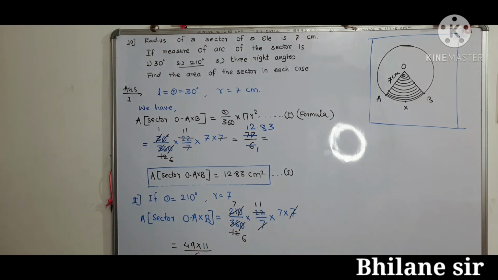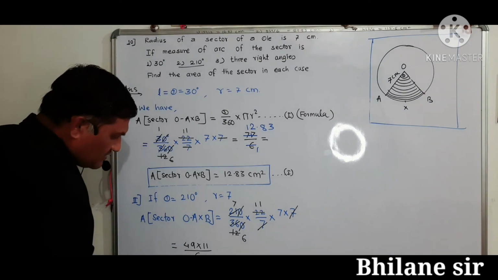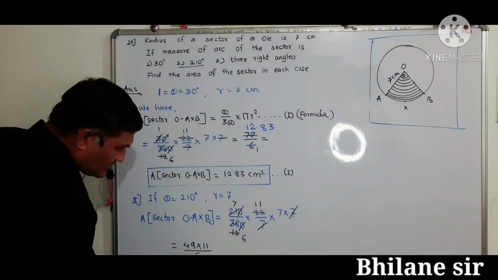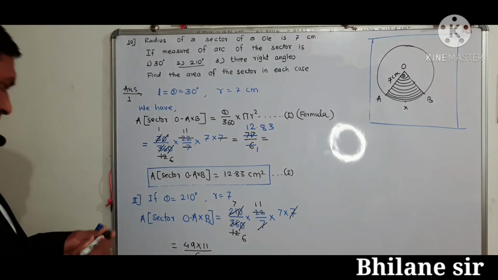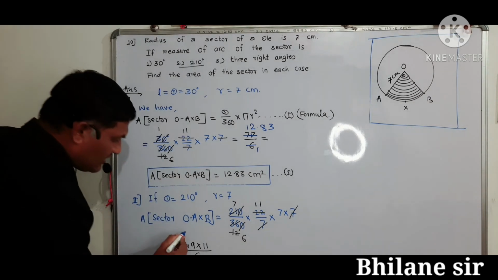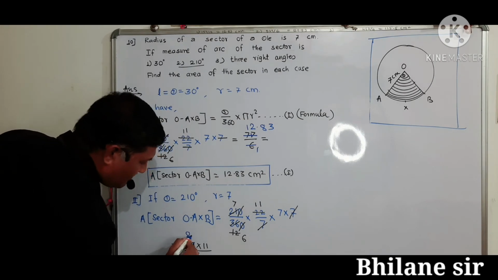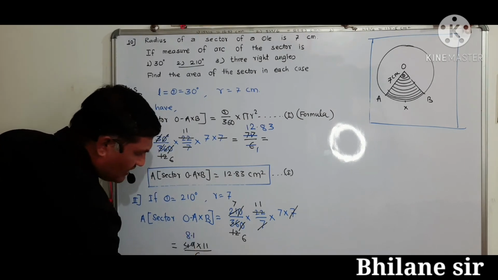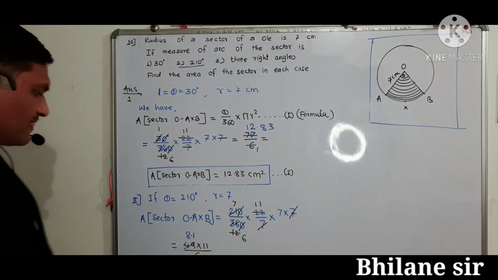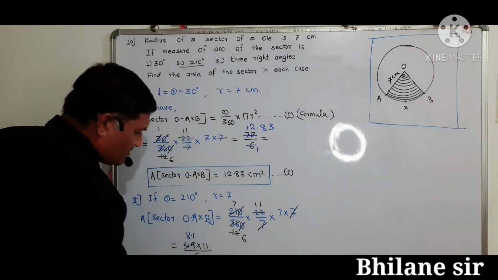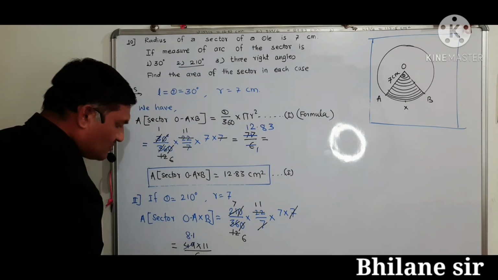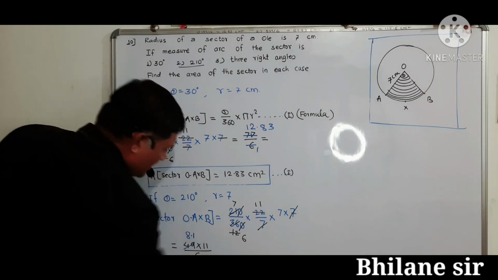Then now here simplify. 6 1s are 6, 6 8s are 48. 1 put here, take 0, take point. 6 1s are 6. Then 4, take also 0 and so on.